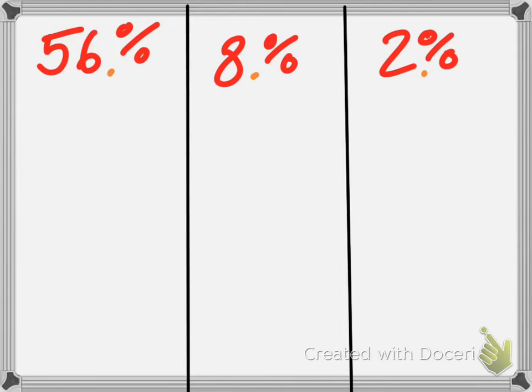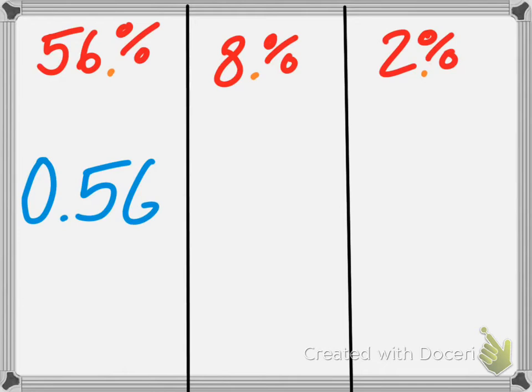What's the decimal of 56%? Not really, that's okay. What do we think, Emma? I think it's 0.56. Yep, 0.56. Here's all I did, you guys. I moved my decimal 1, 2 away, and that got rid of my percent sign.